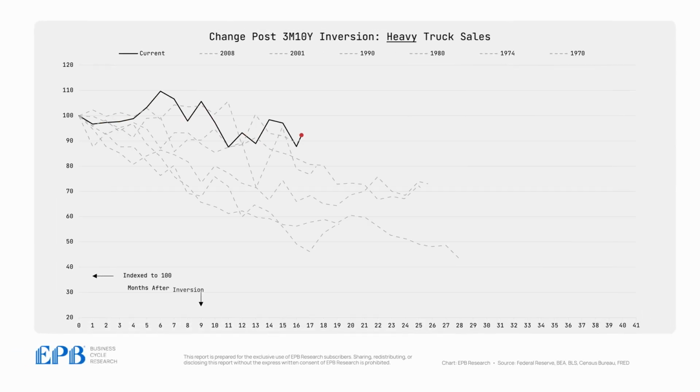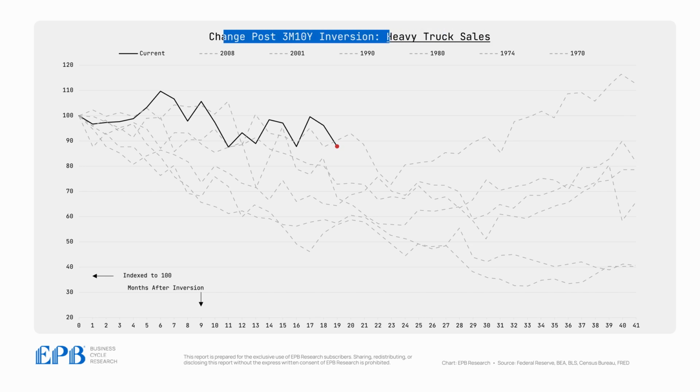The inversion of the yield curve is a critical signpost in the business cycle. This chart shows the trend of heavy truck sales after the yield curve inverted, in all instances going back to the 1960s. Today in black, it's clear that heavy truck sales are doing better than normal in the 20 months after the yield curve inverted. But this trend will not last, and it will ultimately converge to the normal pattern, which will then impact auto equipment investment, slowing the broader cyclical part of the economy that we track with the modified Duncan leading index.